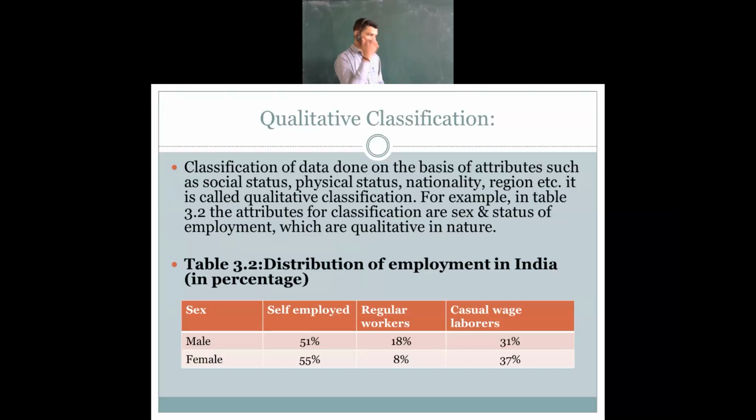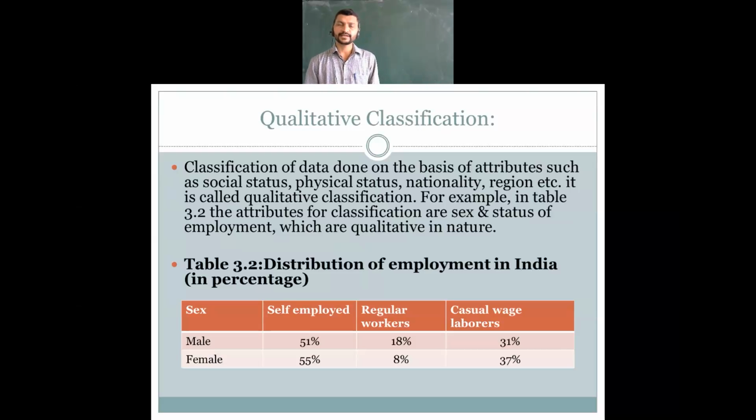Let's see table 3.2 down here. The attributes of the classification are sex and status of employment. Males and females are taken on the basis of sex, and employment where they are working. The first one is self-employed, the second is regular workers, and the third is casual wage laborers.